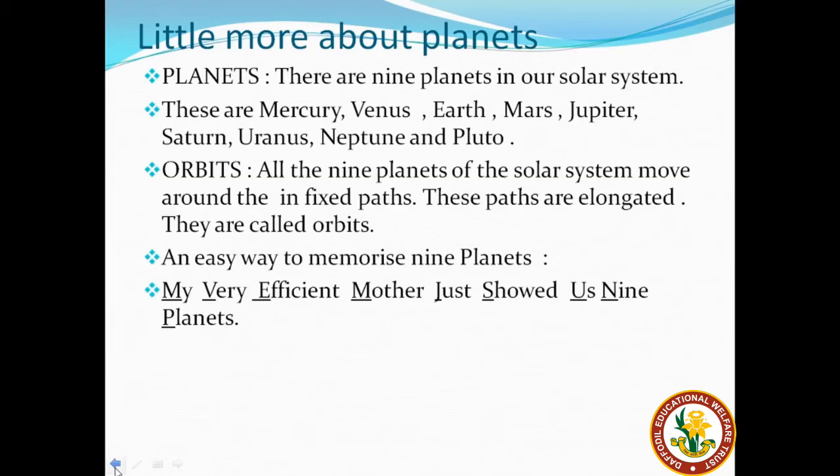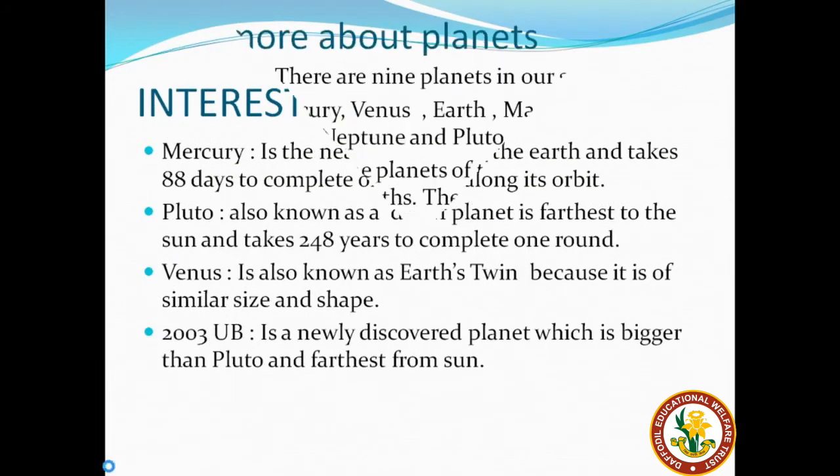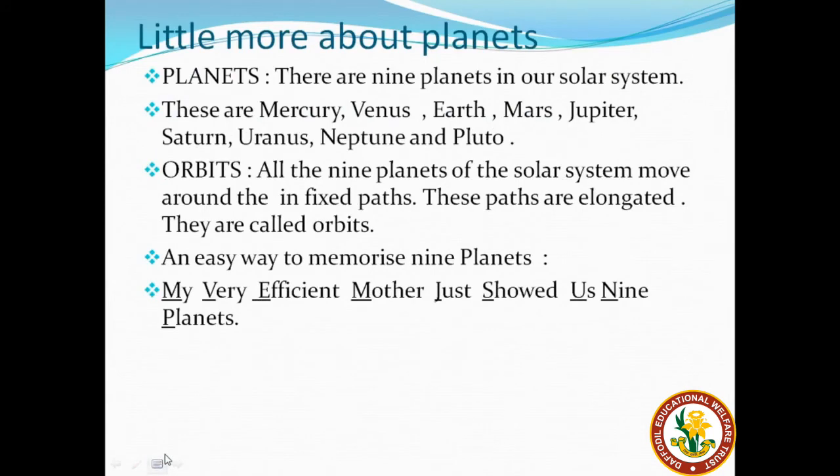So there is an easy way to memorize this phrase: My Very Efficient Mother Just Showed Us 9 Planets. Take the first letter of each planet. Like My, M indicates Mercury, V indicates Venus, Efficient, E indicates Earth, Mother, M indicates Mars. In that way you can memorize the names of the planets.